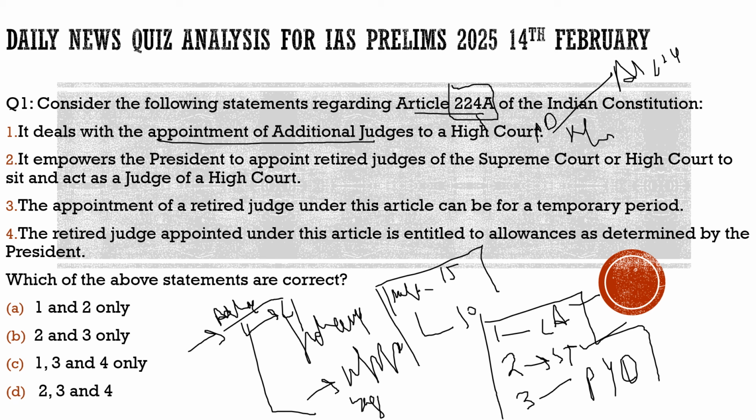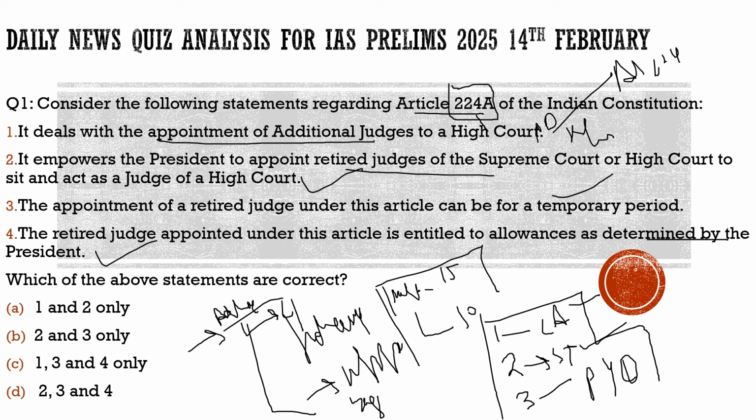Second statement, it empowers the President to appoint retired judges of the Supreme Court or High Court to sit and act as a judge of a High Court. 100% correct. Third statement, the appointment of a retired judge under the article can be for a temporary period. 100%, it is only for a temporary period. Fourth statement, the retired judge appointed under this article is entitled to allowances as determined by the President. 100% correct. His allowances are determined by the President, not by the Constitution.